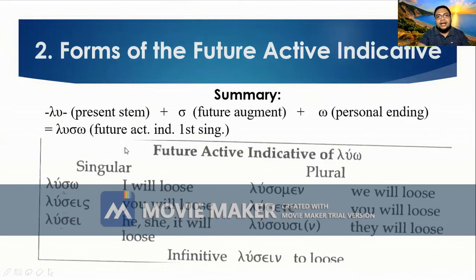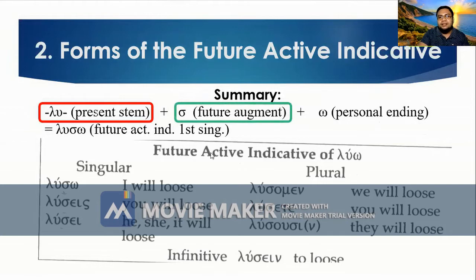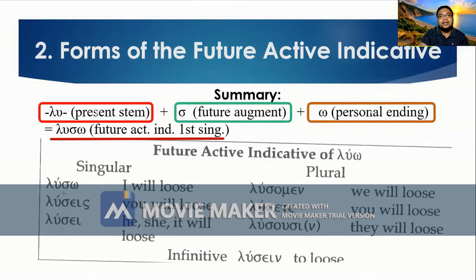For the future active, we have the present stem lu, plus the future augment, which is sigma, plus the omega, which is the personal ending, becomes lusō. That is the future active indicative first person singular. So let's conjugate. Lusō means I will loose. The second person, lyseis, you will loose.